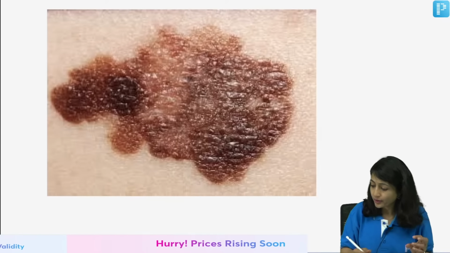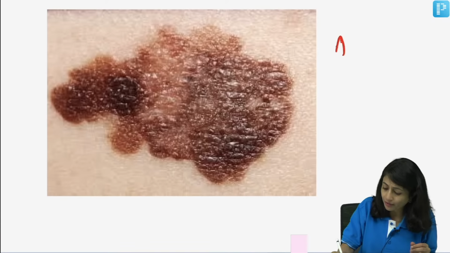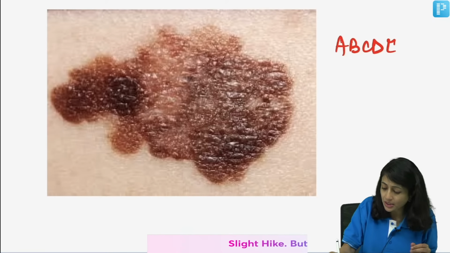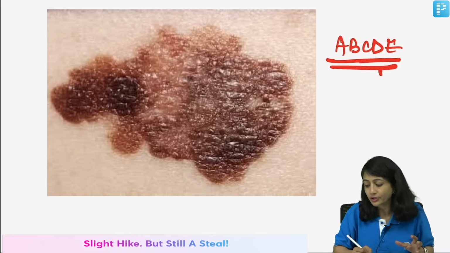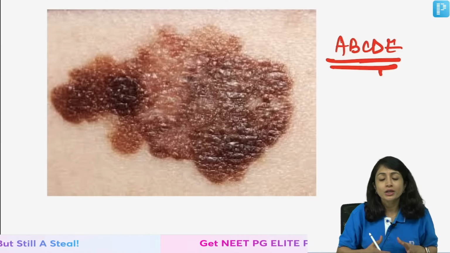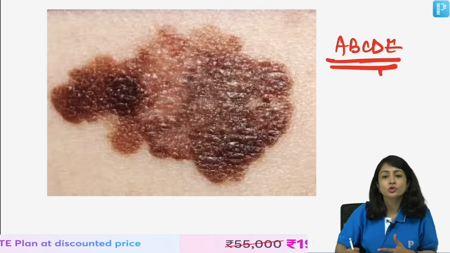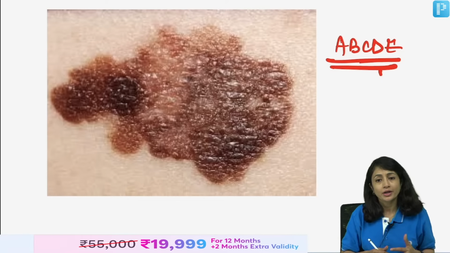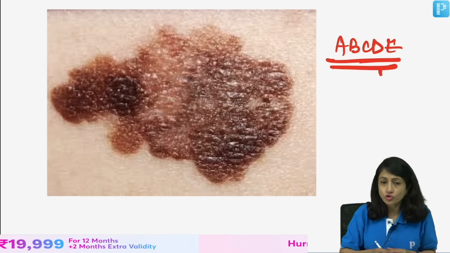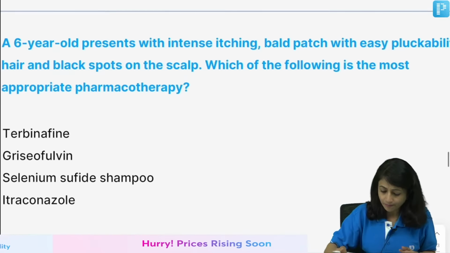So, yes, this is a malignant melanoma and we use the A, B, C, D, E rule to diagnose a melanoma, right. You look for asymmetry, border, color, diameter and evolution of the lesion. So, these are some of the important tumors which have been asked, right.